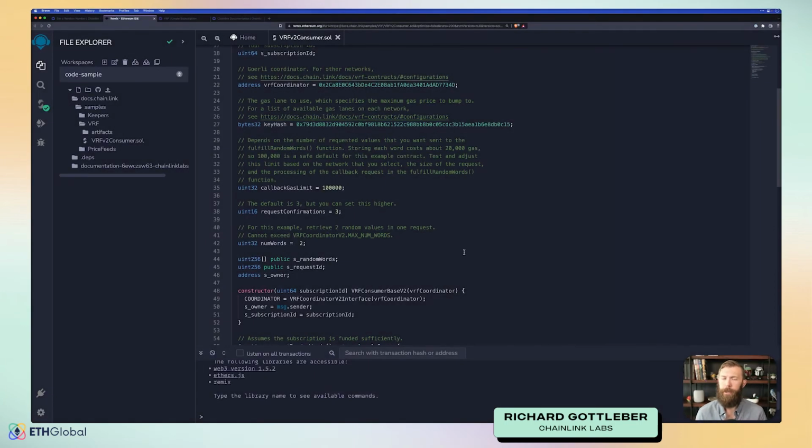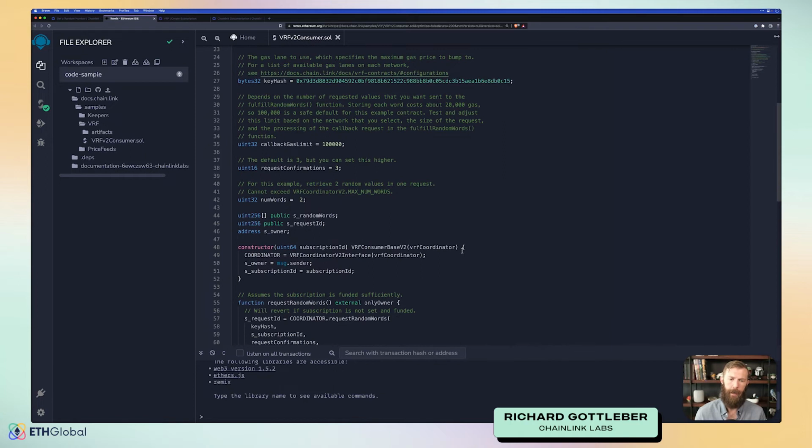We don't really do much with it in the example here, but if you had multiple calls for different things being made, you could map a request ID to a specific thing. Take, for instance, NFTs. If you are using random values with an NFT, you may want to map the NFT ID to the request ID to keep track of which request is for which NFT. And then we also have the owner of the contract.